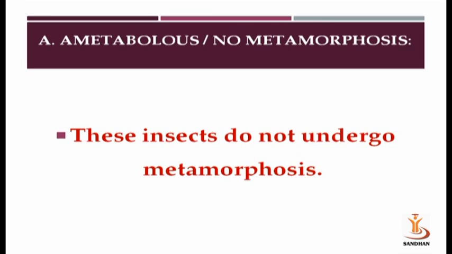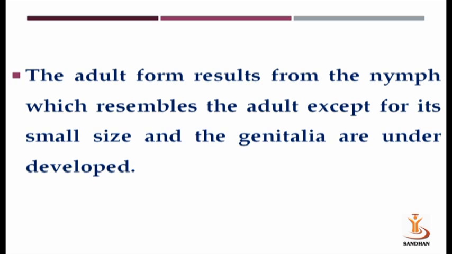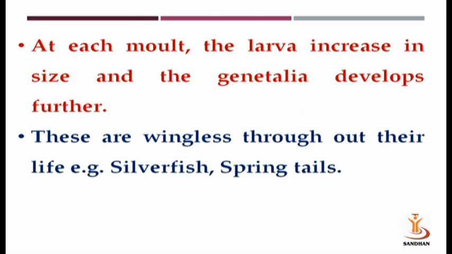Next, ametabolous type of development: no metamorphosis. These insects do not undergo any kind of metamorphosis. The adult form results from the nymph, which resembles the adult except that it is small in size, and the genitalia, that is reproductive organs, are underdeveloped. At each molt, the larva increases in size and the genitalia develop further. These are wingless throughout their life cycle, for example silverfish and springtails.